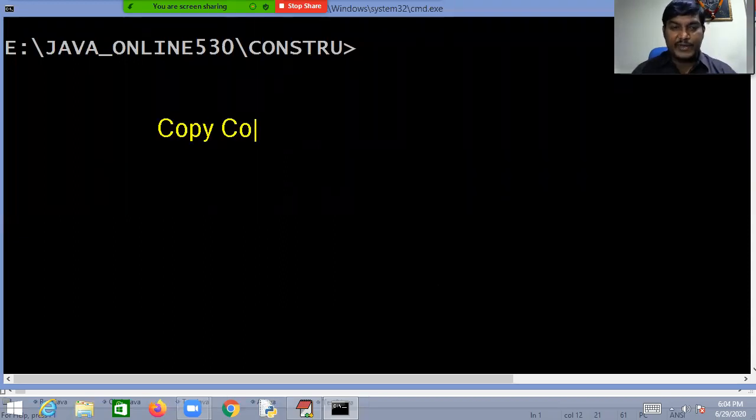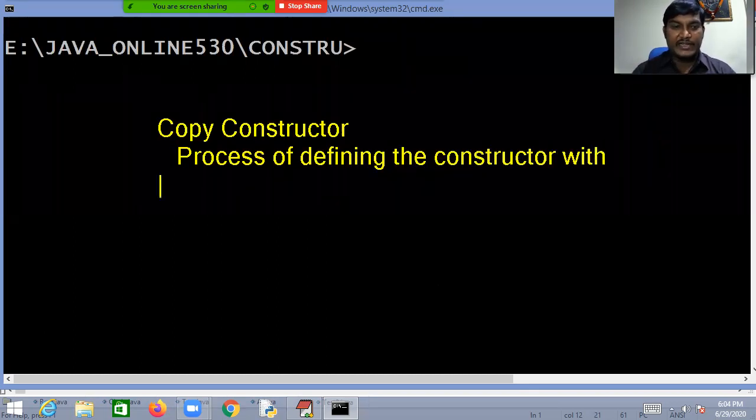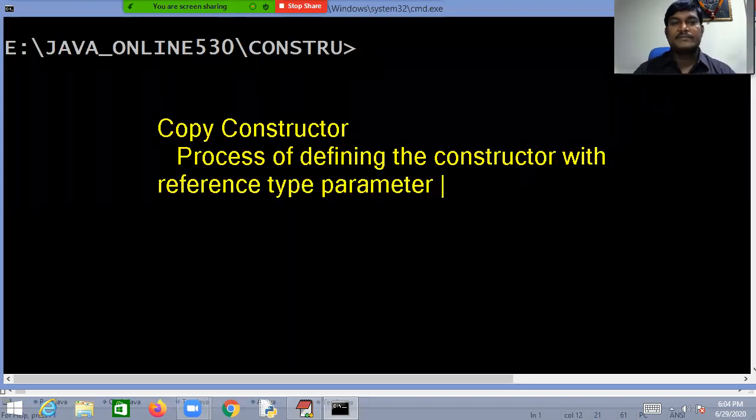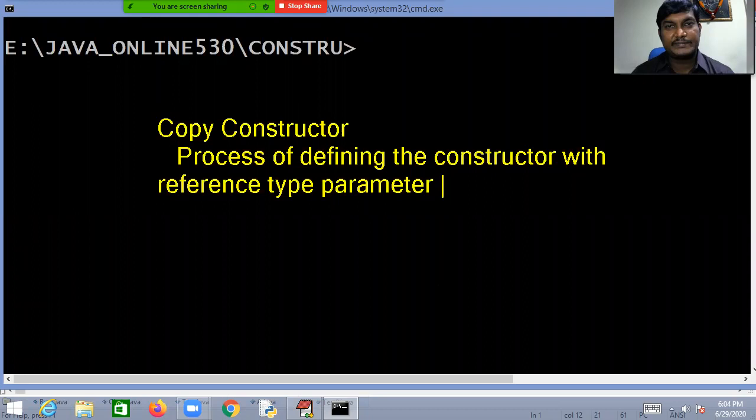Kindly understand: copy constructor is a process of defining the constructor with a reference type parameter.